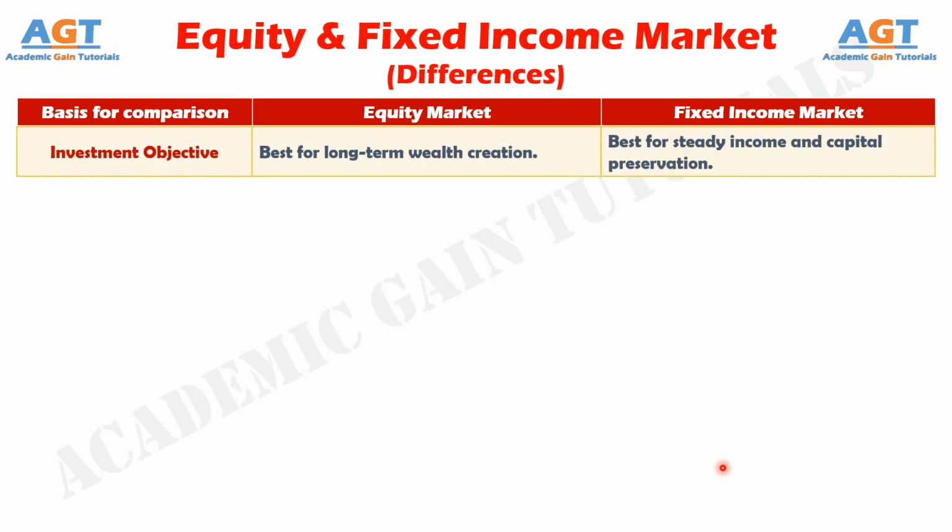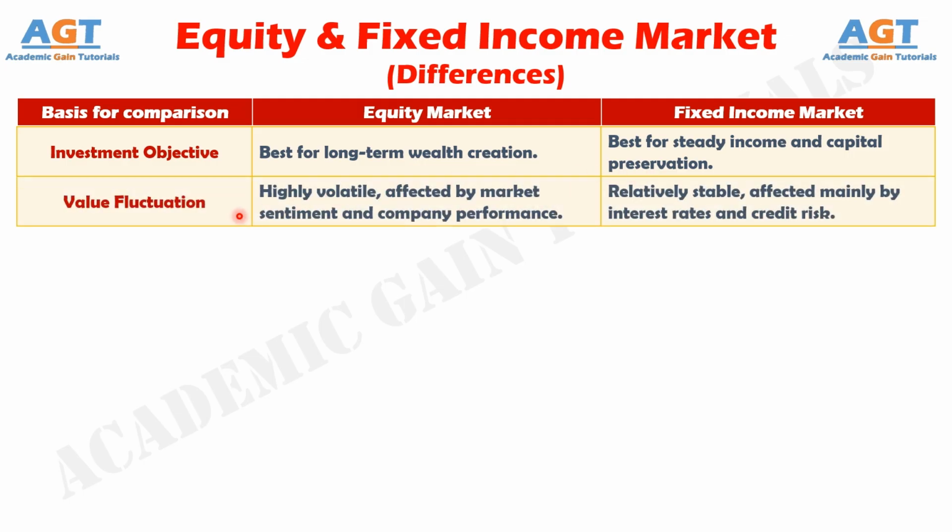Number 8. The equity market is generally more suitable for long-term wealth creation, whereas the fixed income market is more suitable for generating steady income and preserving capital. Number 9. Equity market values are volatile and influenced by company performance and market sentiment, whereas fixed income values are relatively stable and mainly influenced by interest rates and credit risk.